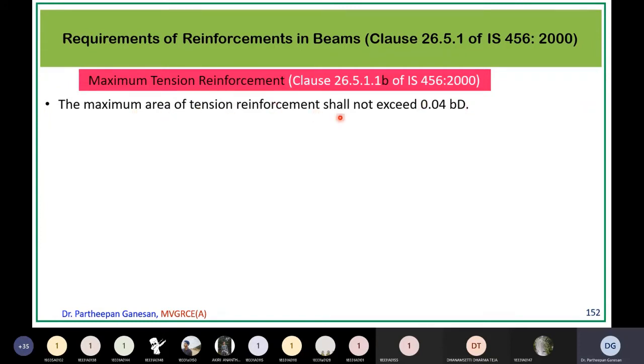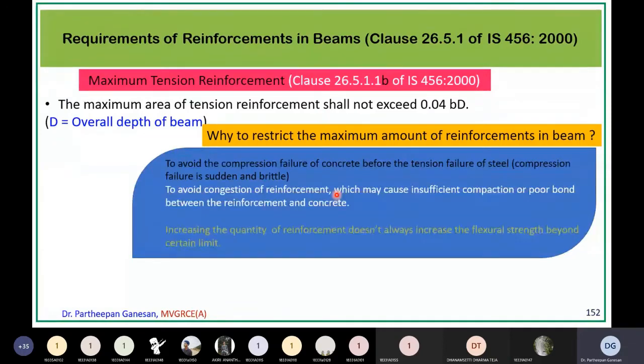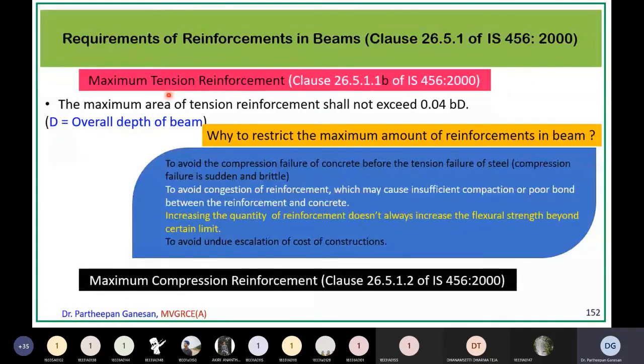But the maximum area of tension reinforcement shall not exceed 0.04 bD, or 4% of the gross area. We also discussed why there should be a restriction on the amount of reinforcement. And the same for maximum compression reinforcement, given in 26.5.1.2. It's also 4%, or 0.04 b into capital D, where D is the overall depth of the beam.